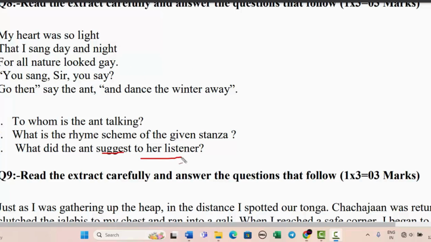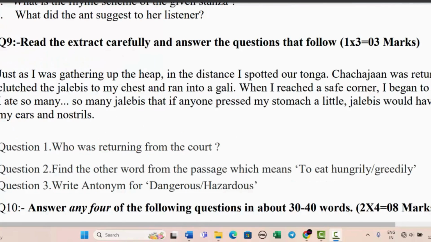Third question is what did the ant suggest to her listener? Now who was the listener? The listener, who was listening, was the cricket. What did the ant suggest to him? That he should go right and dance the winter away. That was the ant's suggestion. Next, there is another extract, and we have to read it and answer the following questions. Let us read it first.